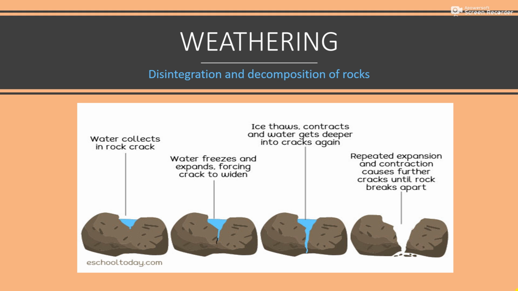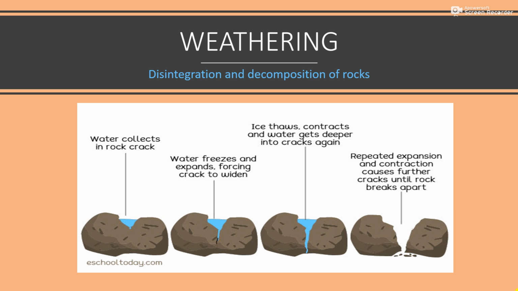Weathering is the disintegration and decomposition of rocks. A number of factors and agents such as heat, cold, frost action, plants, animals and chemical reaction help in weathering. Due to rapid and repeated heating and cooling, rocks develop cracks.